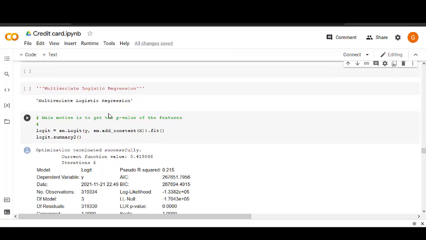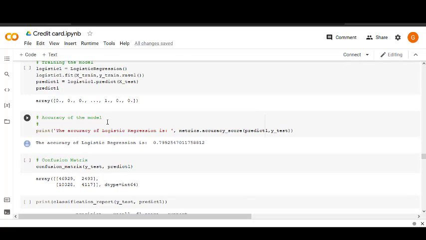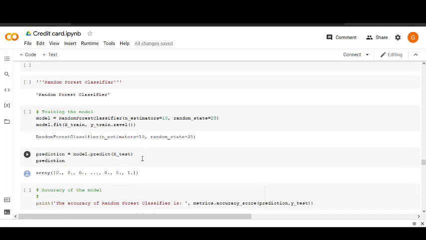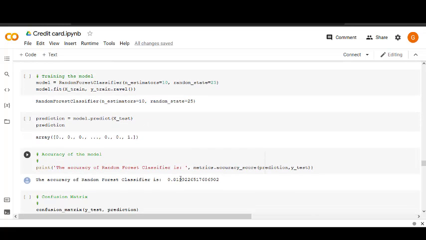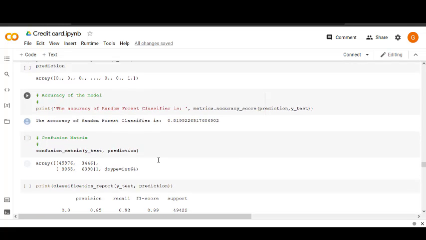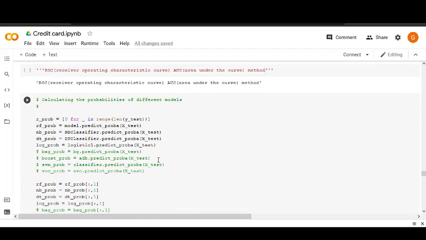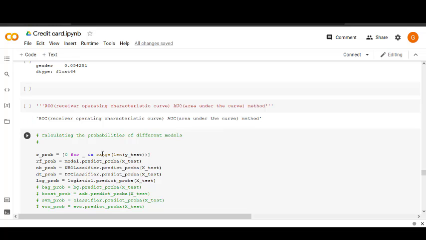For multivariate logistic regression the accuracy came around 79%, and for the random forest classifier 81%. But even if a model has such a good accuracy, due to the imbalanced dataset we cannot just say it is a good classifier model. So for that, let's see our ROC AUC plots and how to plot them.